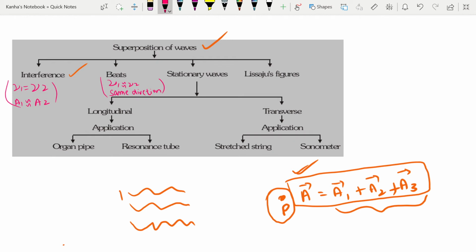Third is the stationary wave that I talked about before. These are superpositions of equal waves from opposite directions. So what do you mean by equal waves? Everything will be equal. A1 will be equal to A2, mu1 will be equal to mu2, and your directions will be opposite.